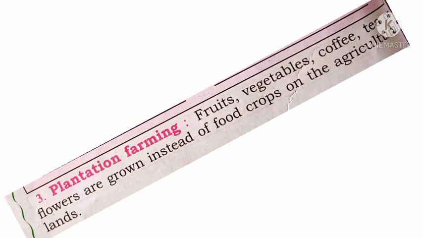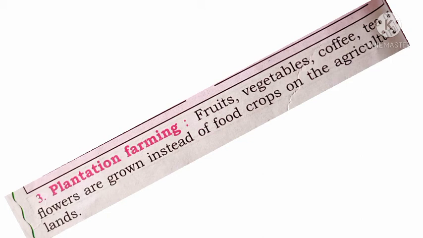Next method is plantation farming. See here, fruits, vegetables, coffee, tea or flowers are grown instead of food crops on the agricultural lands. See here, jawar, ragi, maize are called food crops. Except these food crops, instead of these food crops they are growing fruits, vegetables, coffee, tea or flowers.